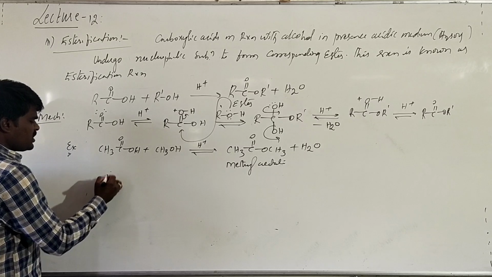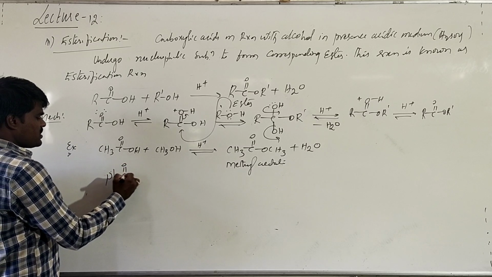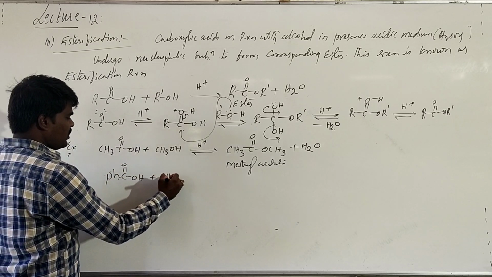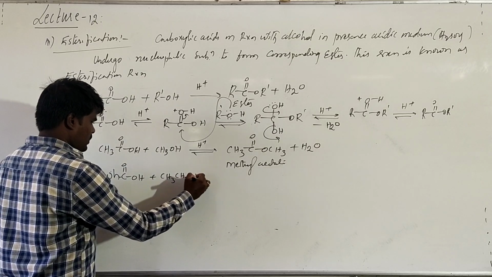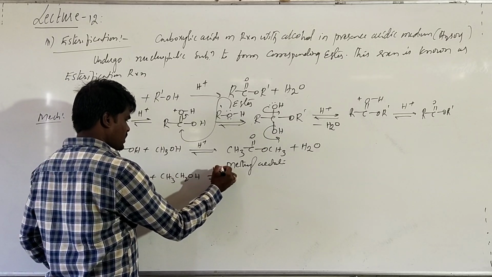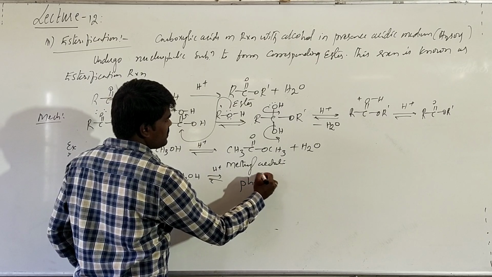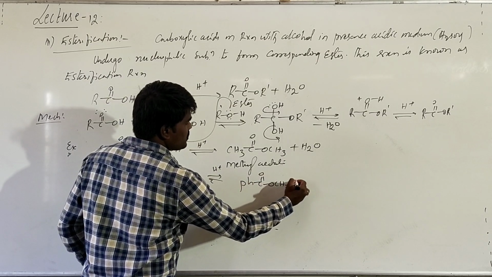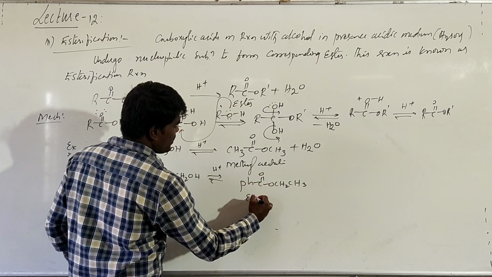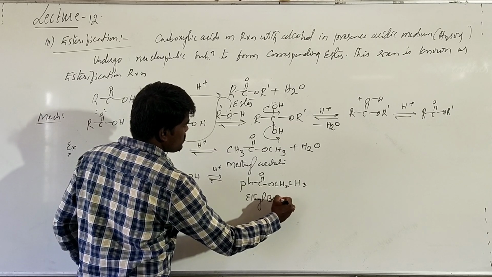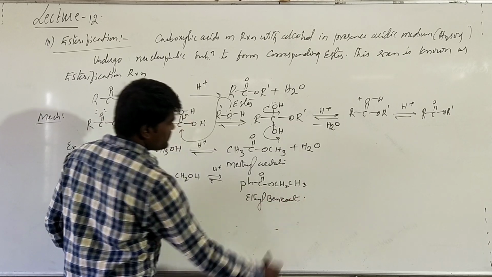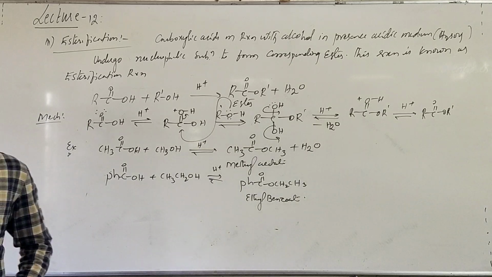Suppose you are treating benzoic acid with ethyl alcohol, you will get a product called ethyl benzoate. This is what we call ethyl benzoate. Right? This particular reaction is called esterification.